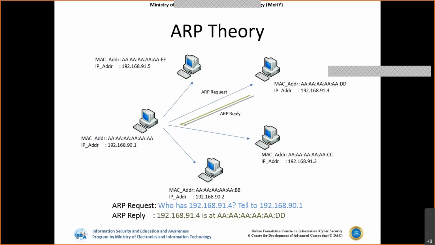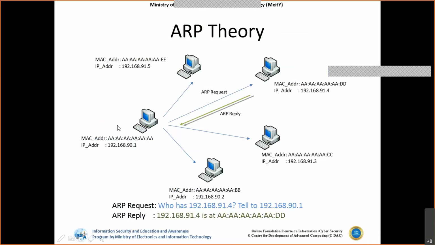But as we said, the IP is a logical kind of communication, because let's say in a network, I'm connected to a network of 100 systems, or let's take an example of only 10 systems. In these 10 systems, I want to send a communication from system A to system B. Let's say this is system A. The IP address is 90.1 and its corresponding MAC address is all A's. Now let's say there is another system, 90.2, with a MAC address of BB, 90.3 with a MAC address of CC, 90.4 with a MAC address of DD, and so on, right?